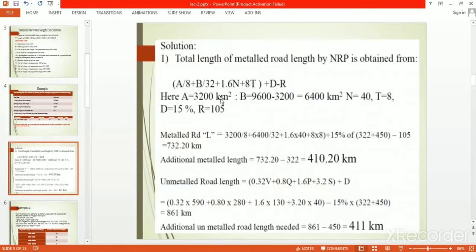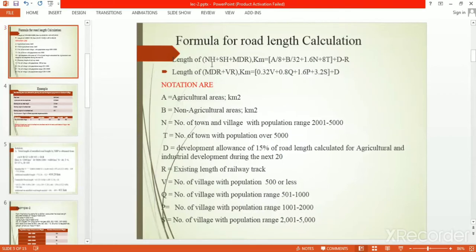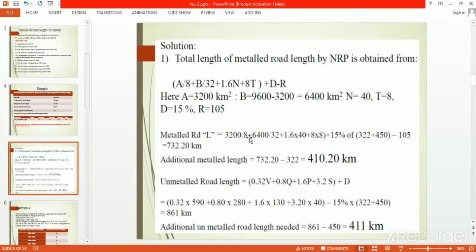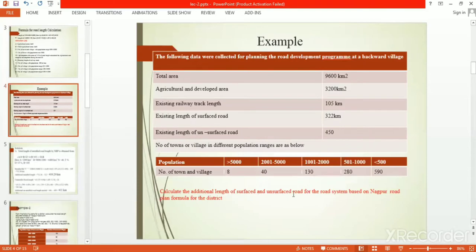So we put all this data in the formula and we get the metalled road length. Metalled road means national highway, state highway and major district road. These are generally metalled roads, and the others are unmetalled roads. From this we got the metalled road length, which is 732.20 kilometers.